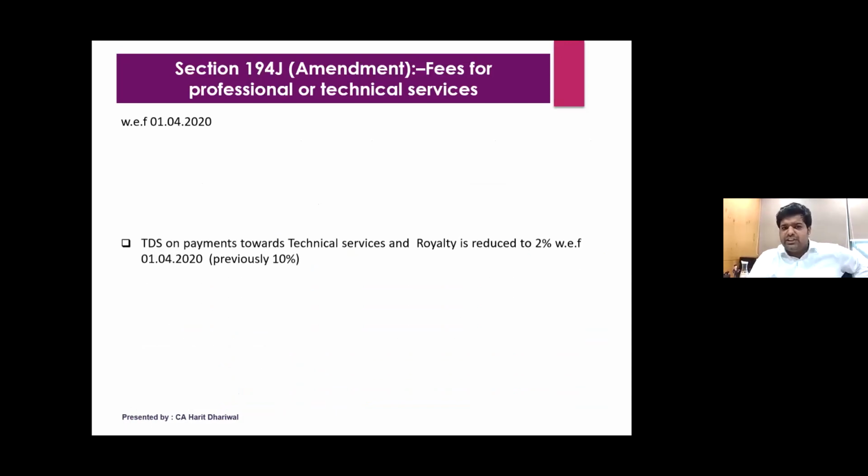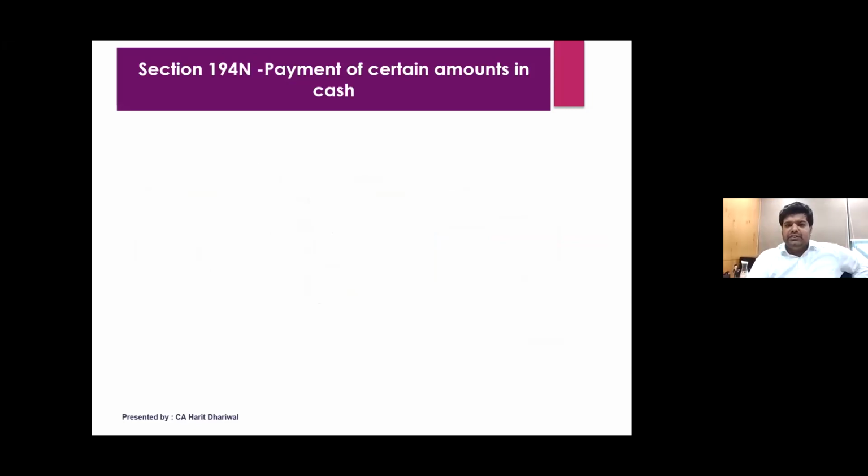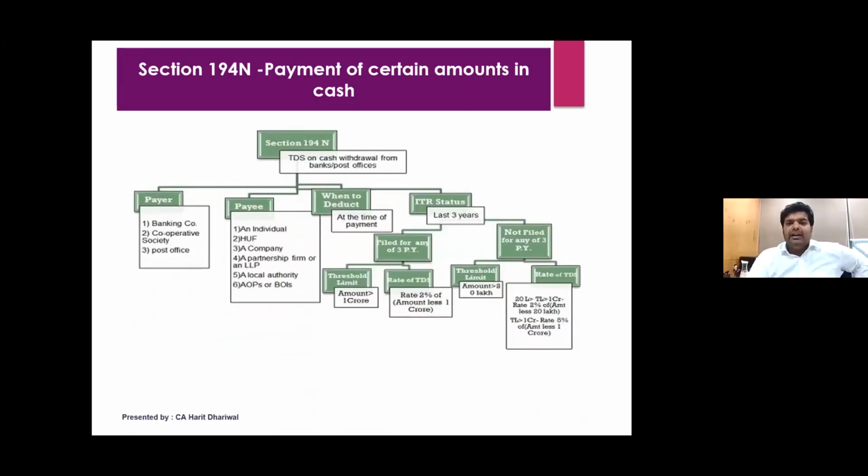Now 194J, professional and technical. I think the most important part is we all know professional is 10%, technical is now reduced to 2%, and royalty is also 2%. And there was a change, as we discussed, on the call center. Again, those services are at 2%. Now this is a chart.